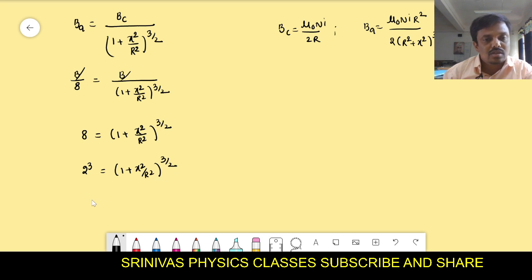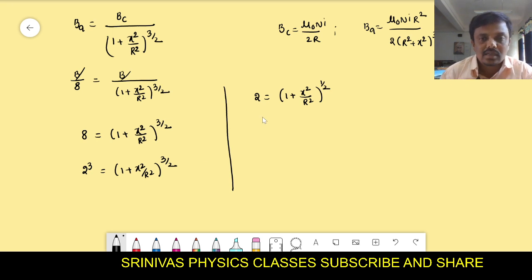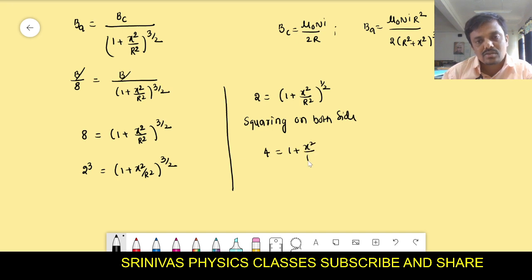This we write as 2 is equal to 1 plus x square by r square whole power 1 by 2. Cube root you can do. Otherwise this one we also write as whole power 3, right? Power same means base will be same, and squaring on both sides, right? If you do the squaring on both sides, then you will get 4 is equal to 1 plus x square by r square, right?